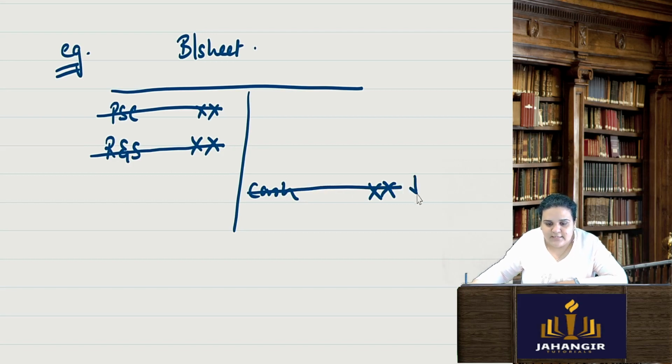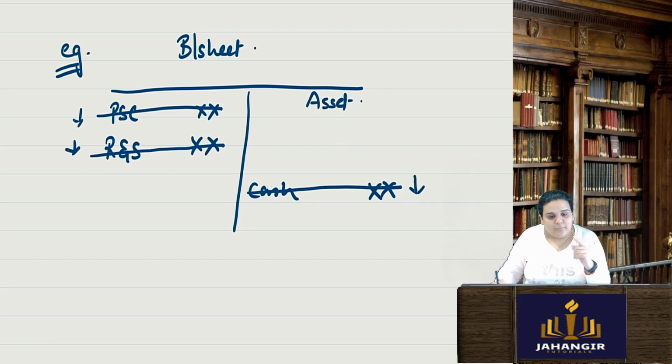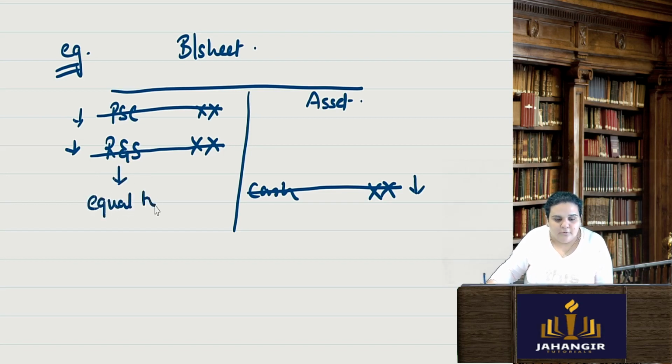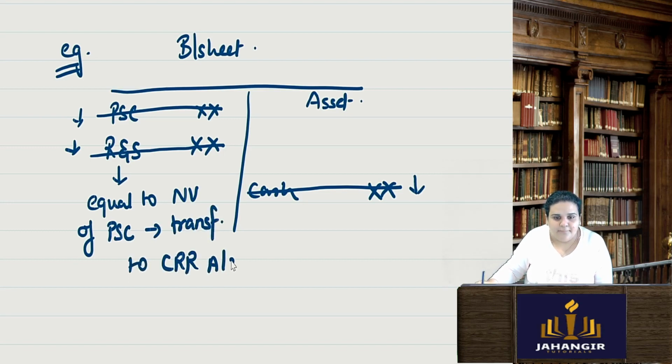So basically there is one down on the asset side, but there are two downs on the liability side. So whenever reserves and surplus are used for the purpose of redemption, or in that case even for the purpose of buyback of your equity shares, the amount equal to the nominal value of preference share capital has to be transferred to the capital redemption reserve account.